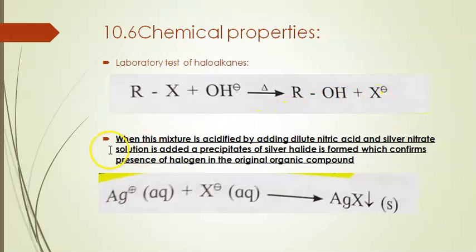This reaction takes place for the detection of haloalkanes. Then the mixture is acidified by adding dilute nitric acid, and silver nitrate solution is added. A precipitate of silver halide is formed, which confirms the presence of halogen in the original organic compound. That is, Ag plus aqueous reacts with the halide ion, and we get a precipitate of silver halide.